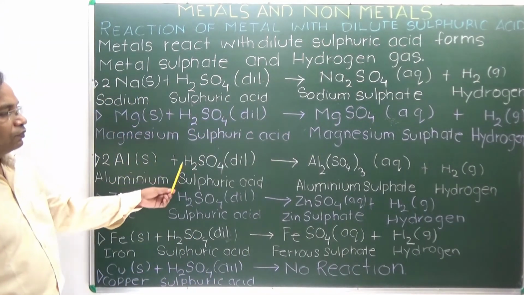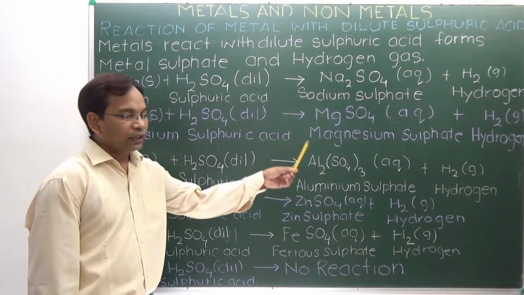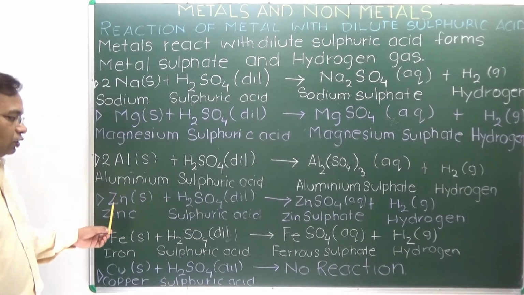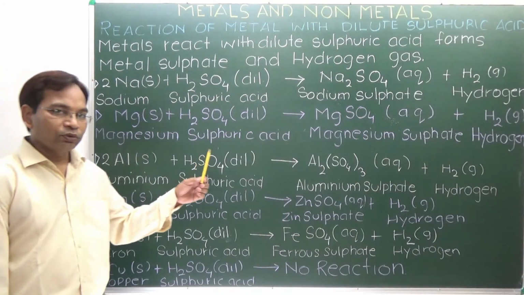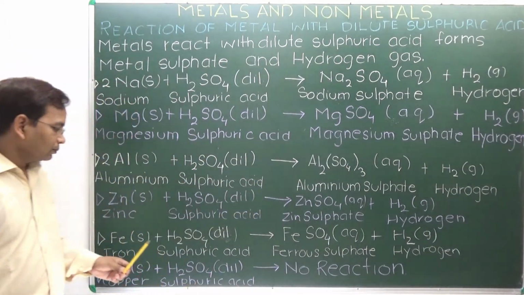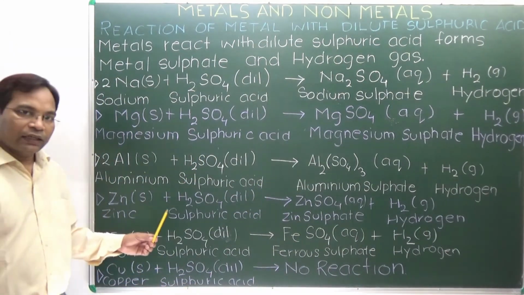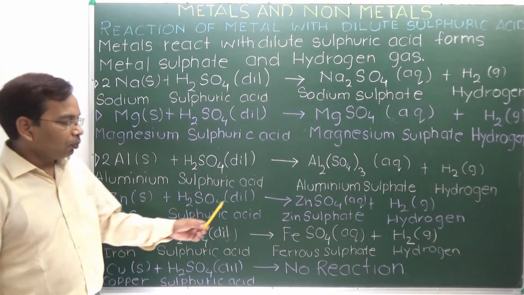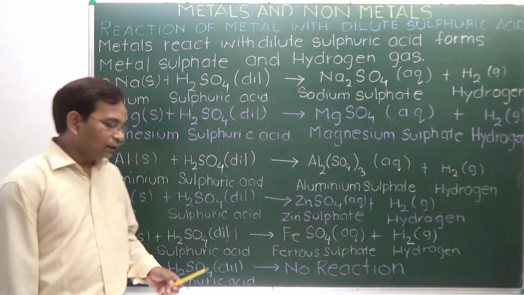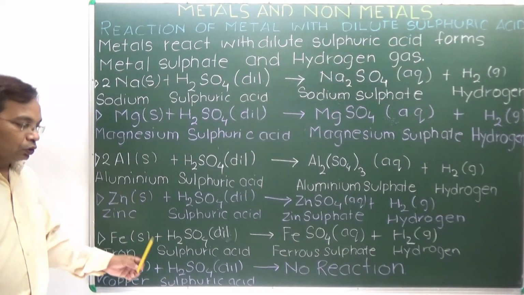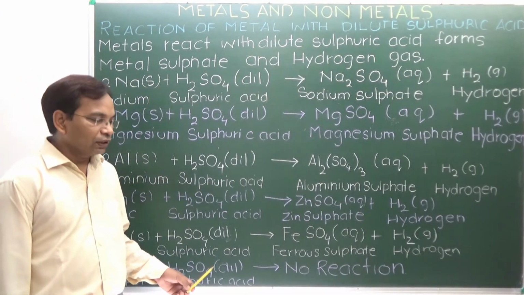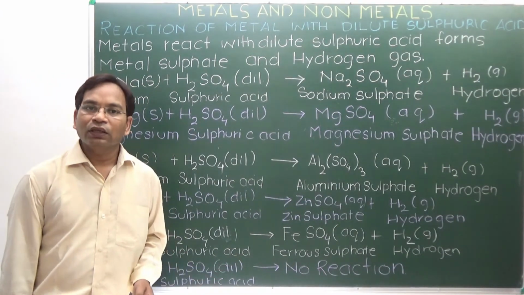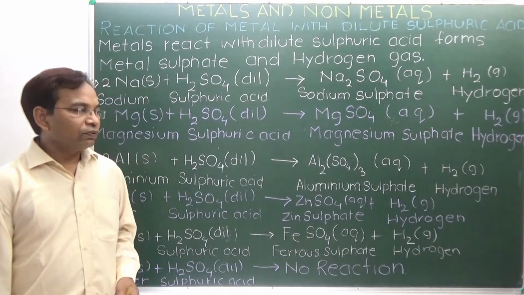Aluminium reacts with sulfuric acid to form aluminium sulfate and hydrogen gas. Zinc reacts with sulfuric acid to form zinc sulfate and hydrogen gas. Iron reacts with sulfuric acid to form iron sulfate and hydrogen gas. Copper does not react with sulfuric acid. There is no reaction between copper and sulfuric acid.